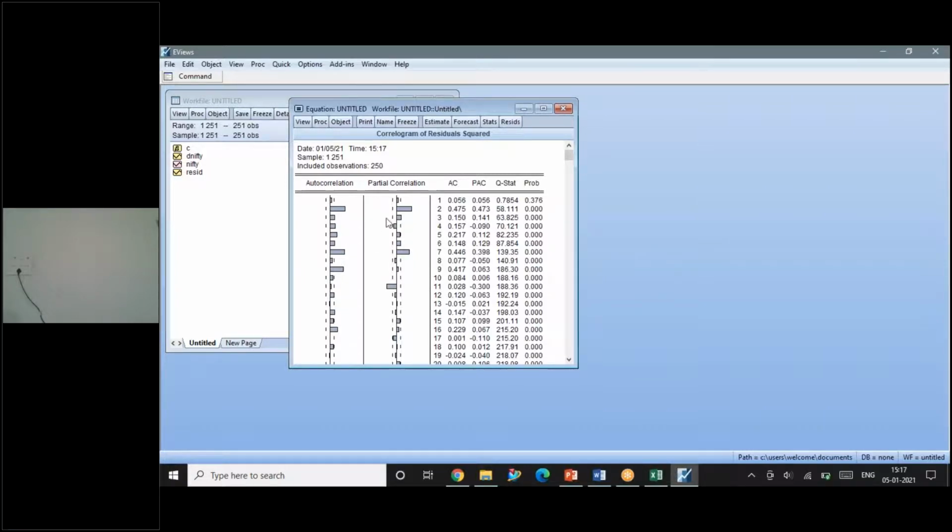So if I look at the significant lags from the squared residuals window, there are two things. One is the second lag, the other is the seventh lag. I'm leaving 9, 10 and all. You can ask me why I have left out 9 and 10. There is something called parsimony.